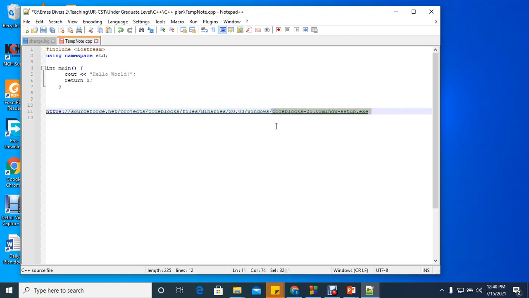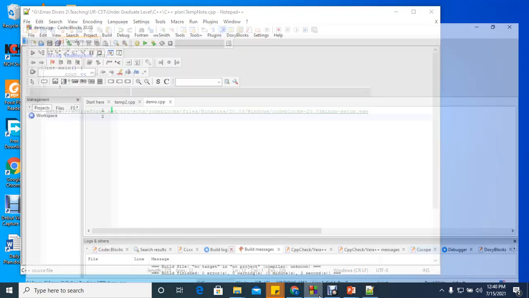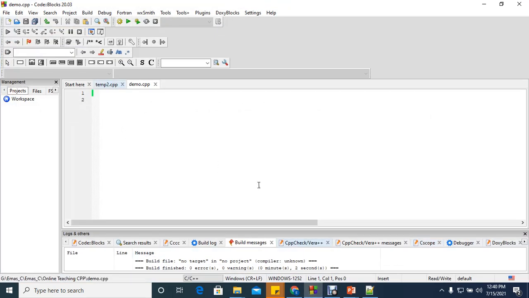You might find a later version, depending on what is available, but by the time I downloaded, this was the latest version. Then you download Code::Blocks and just click next. It is straightforward. After installing, Code::Blocks will open and looks like this. Now in Code::Blocks, you can start running your programs.